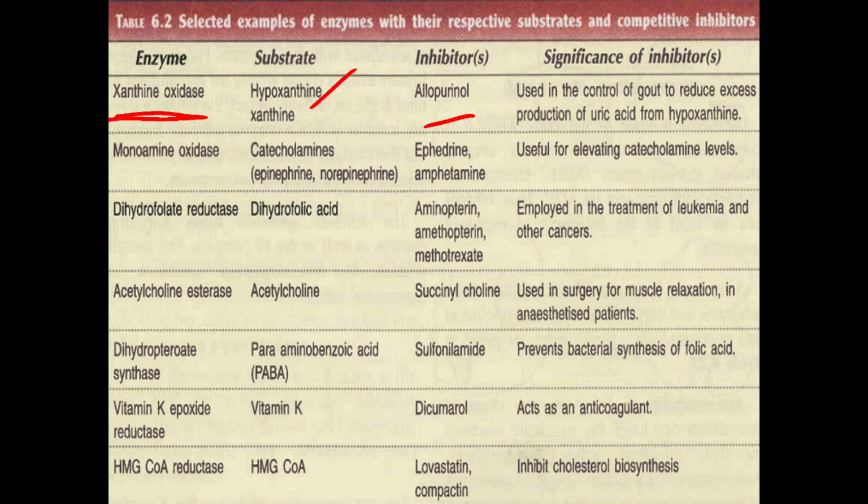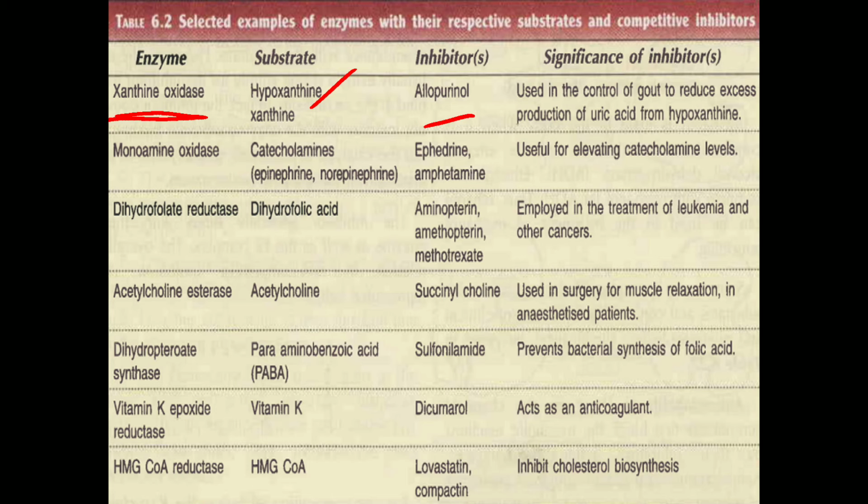Next is acetylcholine esterase. For this enzyme, the substrate is acetylcholine and the inhibitor is succinylcholine. And this succinylcholine is used in surgery for muscle relaxation in anesthetized patients. Next is dihydropteroate synthase. For this, PABA, para-aminobenzoic acid, is the substrate. For this, the inhibitor is sulfonamide, and this sulfonamide will prevent the bacterial synthesis of folic acid. Next is vitamin K epoxide reductase.